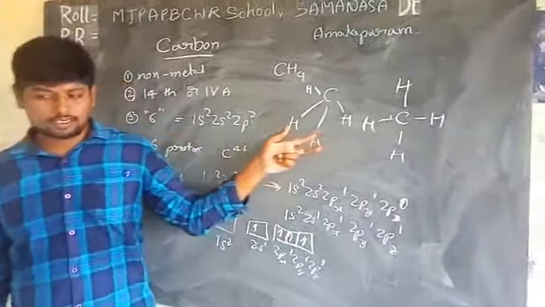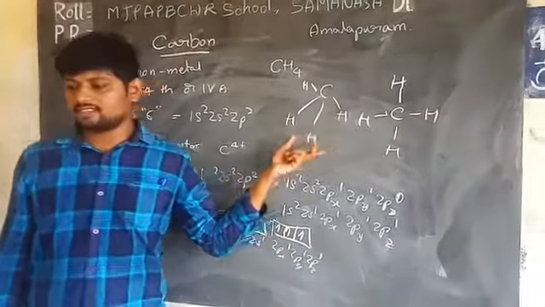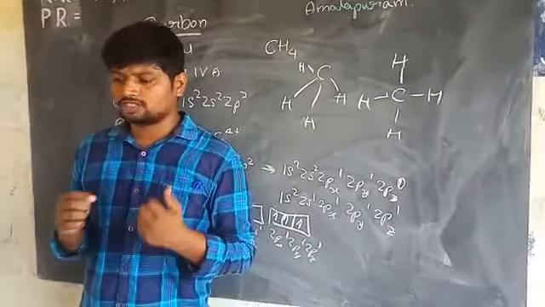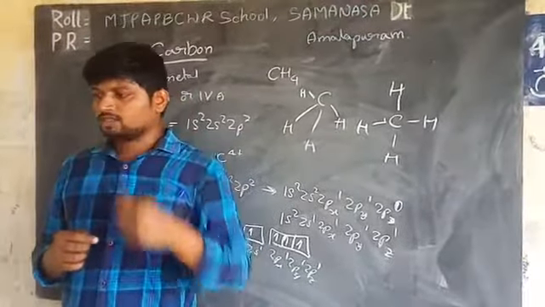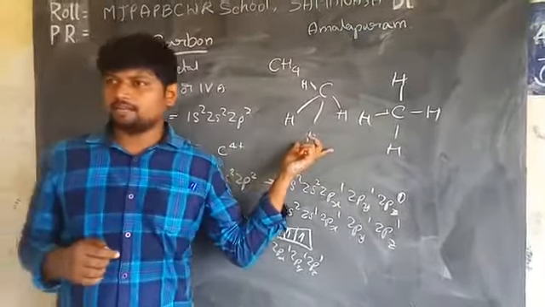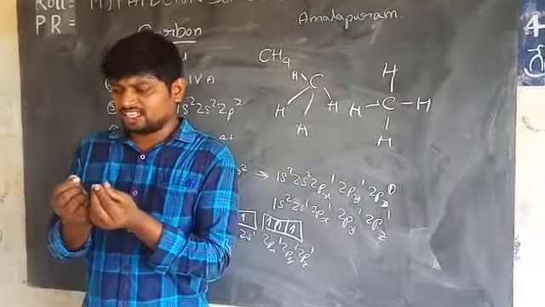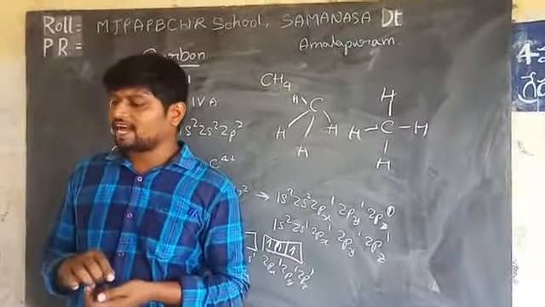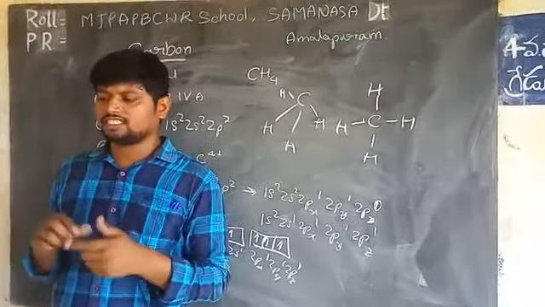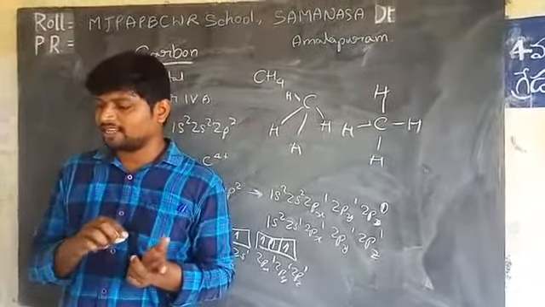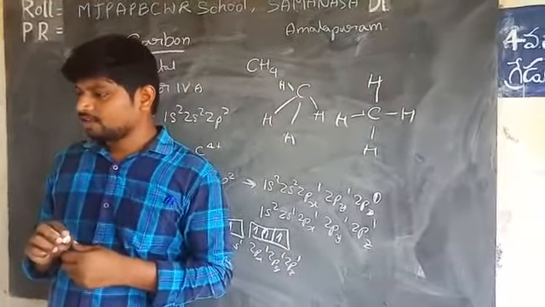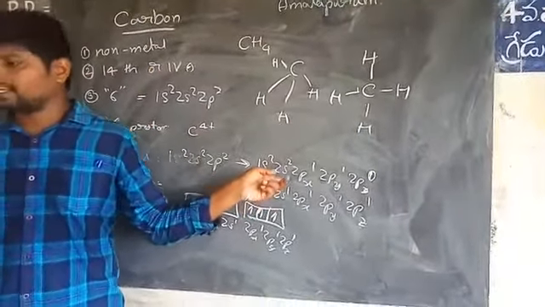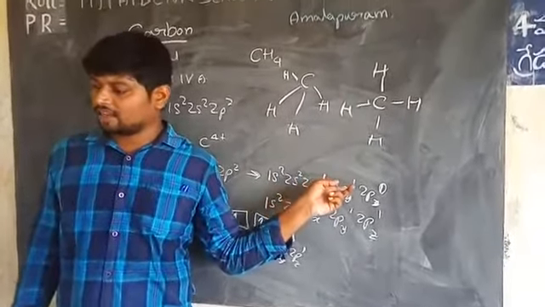Next, promotion of electrons. When bonds are formed, energy is released and the system becomes more stable. The energy difference between the 2s and 2p orbitals is very small. When a carbon atom is ready to form bonds, it gets a small amount of energy from bond energies and gets excited, promoting an electron from the 2s to the empty 2p to give 4 unpaired electrons.